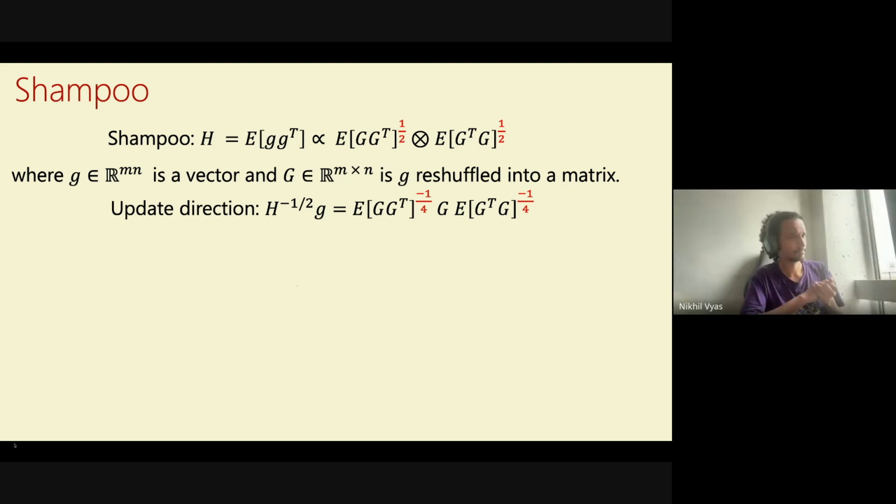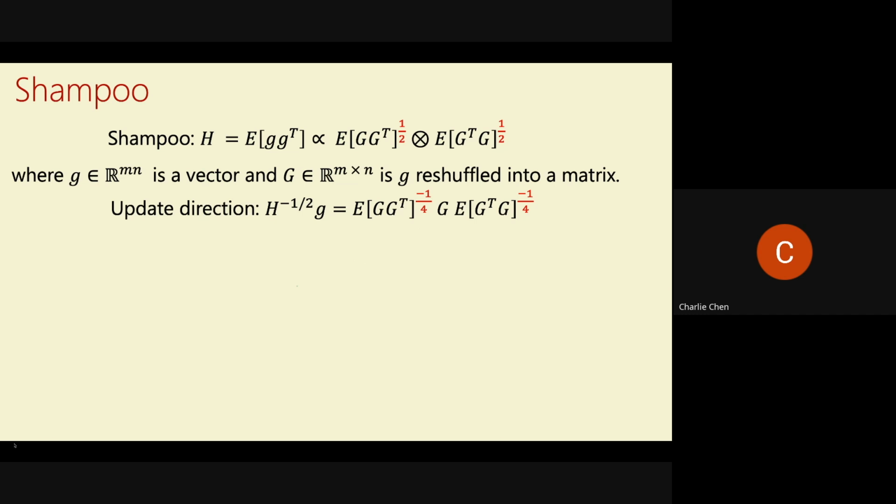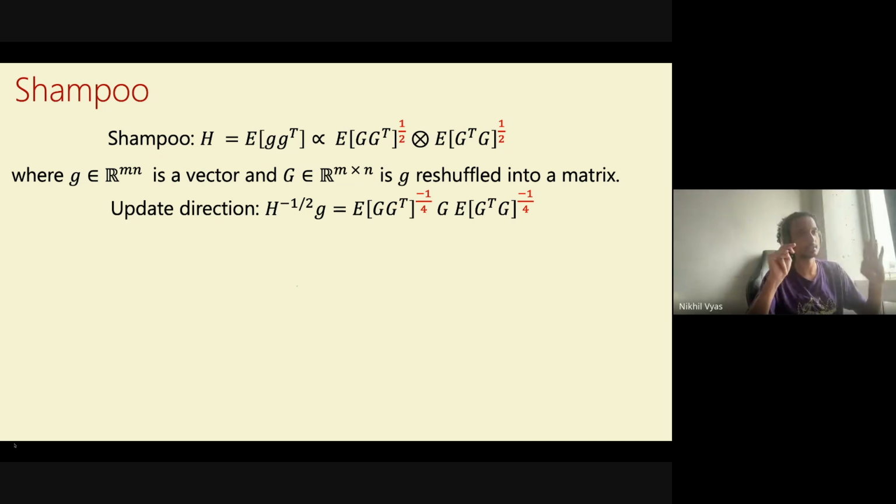Go ahead. Why does this approximation by Shampoo make sense on a high level? Like, why is G G transpose great? No, it doesn't, a priori, it doesn't make sense, right? I'm just trying to say this is what they do, and I'll come to why this makes sense or doesn't in a bit. But I agree, a priori, this is not obvious. Sorry if I'm pronouncing your name wrong. And here is the question.